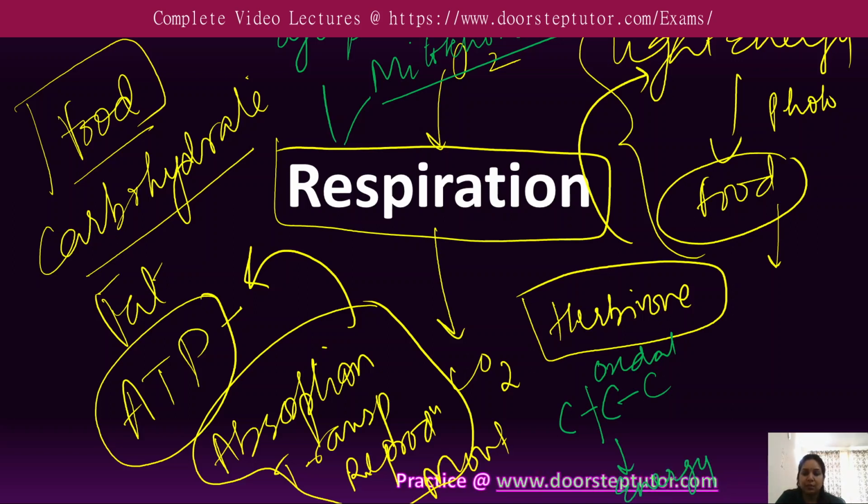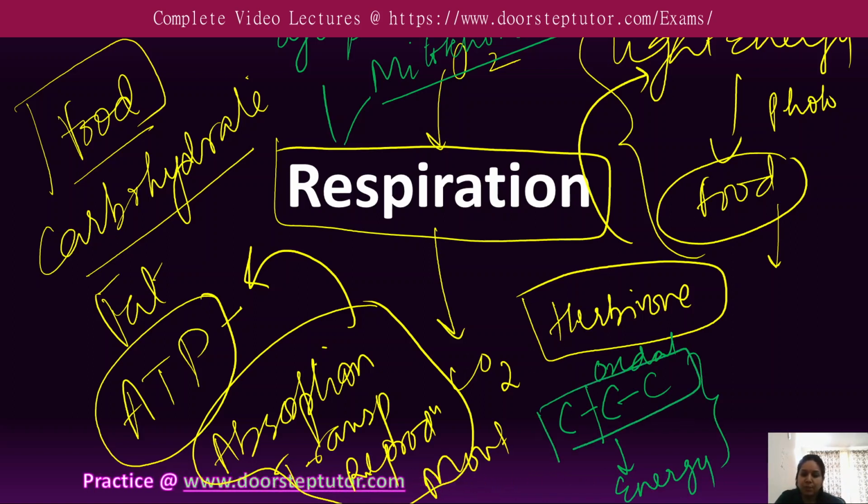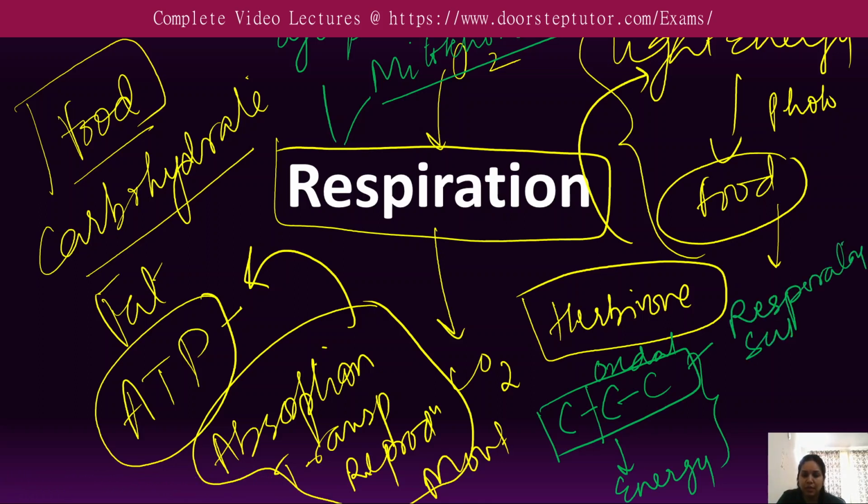That process is known as respiration, and the compound which is oxidized during the process is known as the respiratory substrate. So respiration involves the oxidation of the respiratory substrate.